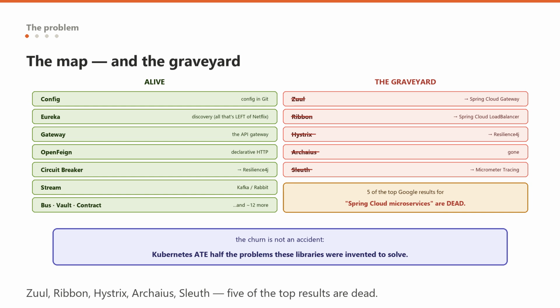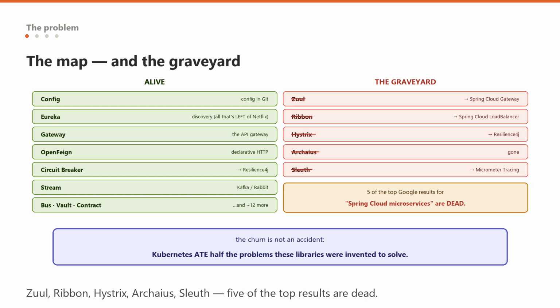Stream, for message-driven microservices over Kafka or Rabbit. Bus, for broadcasting events across instances. Vault and Consul, for secrets and discovery. And Contract, for consumer-driven contract testing.